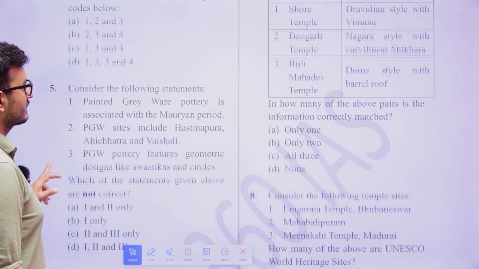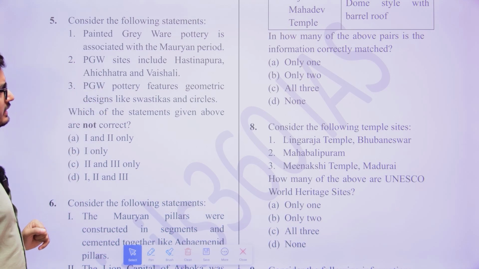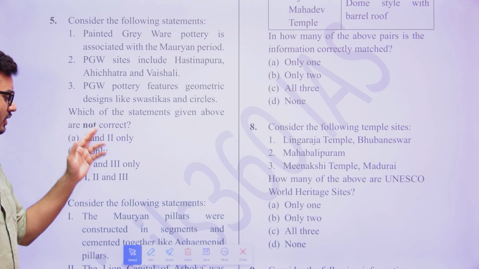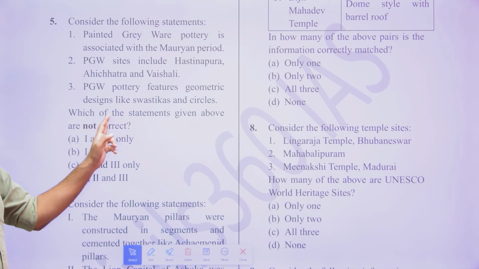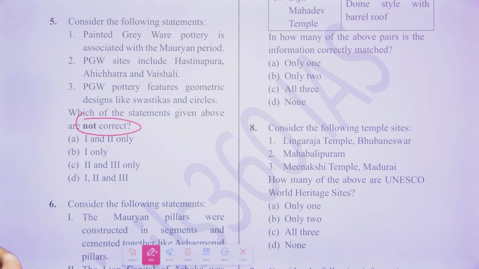The next one is that consider the following statements. Painted grey ware pottery is associated with the Mauryan period. Painted grey ware sites include Hastinapur, Ahichchhatra and Vaishali. Painted grey ware pottery features geometric designs like swastika and circles. Which of the following statements are not correct? You need to find which one is not correct here.